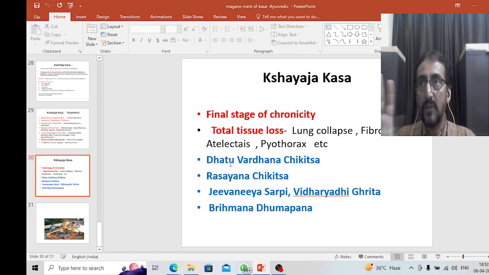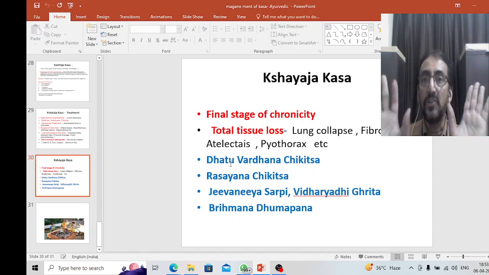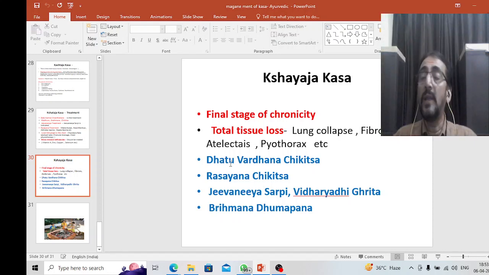We have seen vataja, pittaja and kaphaja kasa, kshayaja and kshataja kasa. In short, here only the protocol has been mentioned. The drug that you will use depends upon the yukti of the patient, the yukti of the physician and the bala of the patient. So with this we conclude.